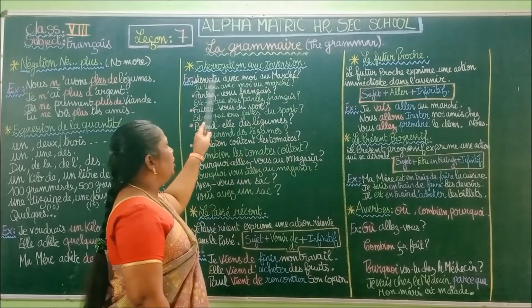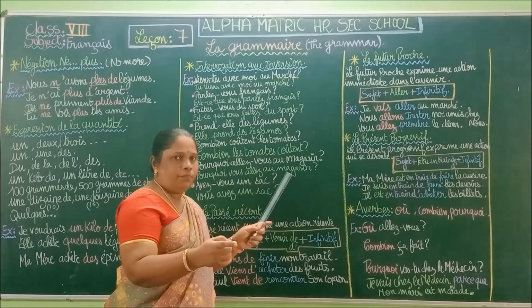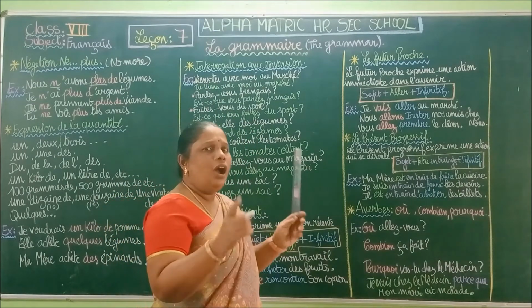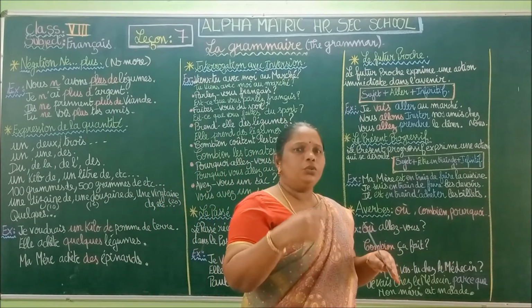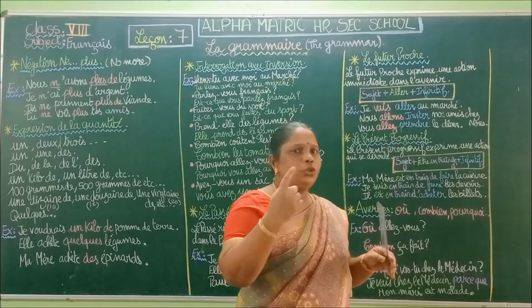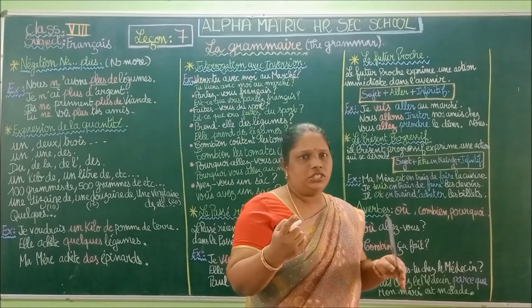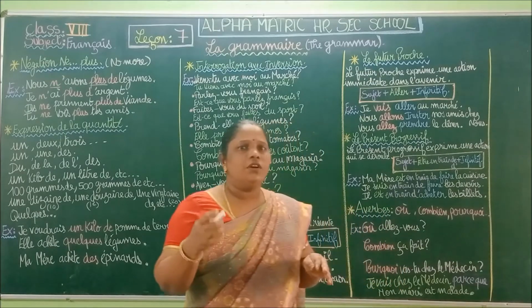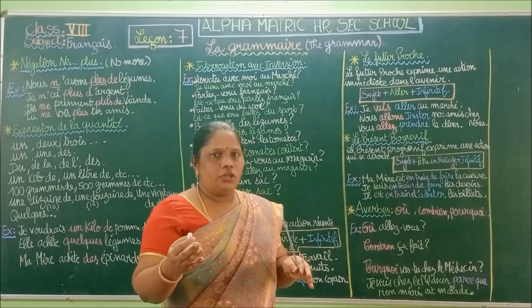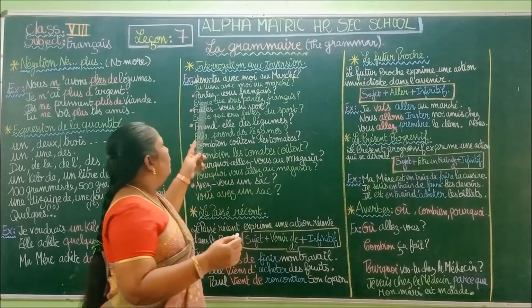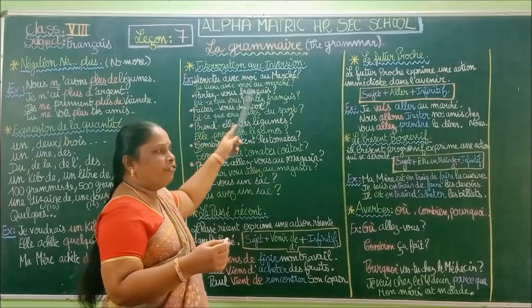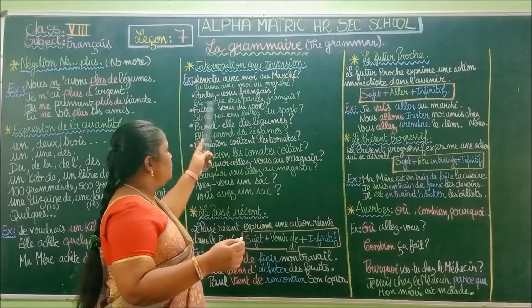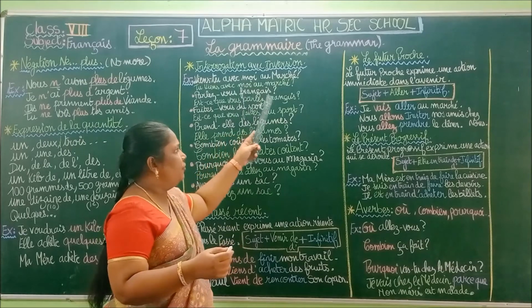But in English we don't have that inversion form. We have only are you. Do you come with me to the market? We cannot say "come do you" in English, isn't it? So the inversion form is in French only. Parlez-vous français? You speak French. So est-ce que vous parlez français?